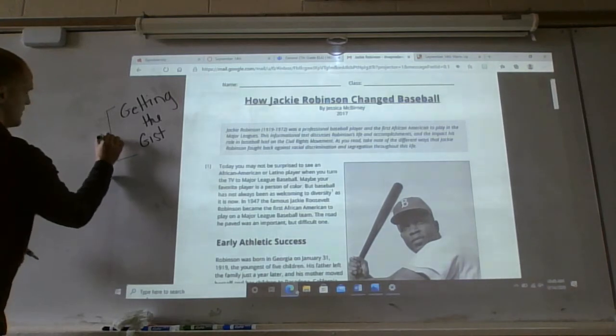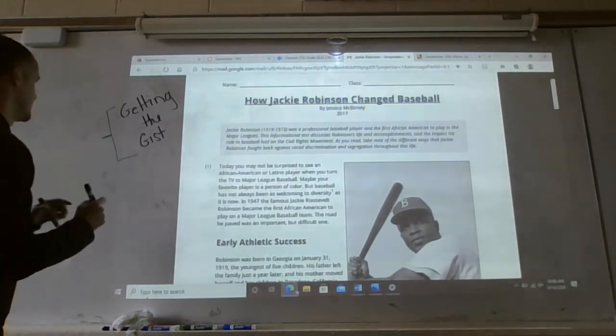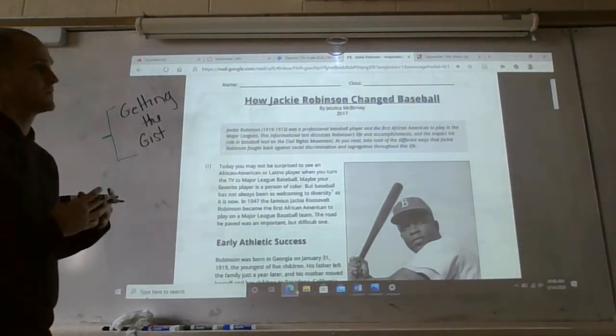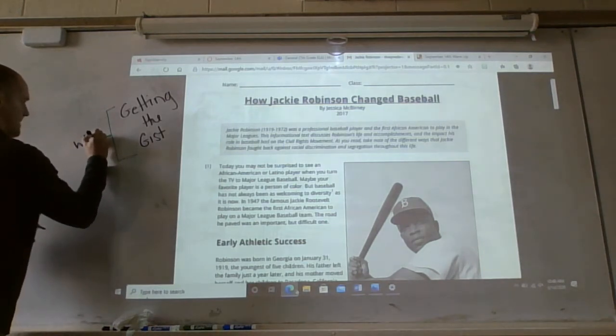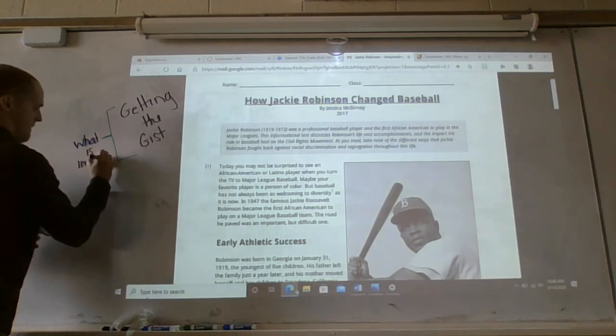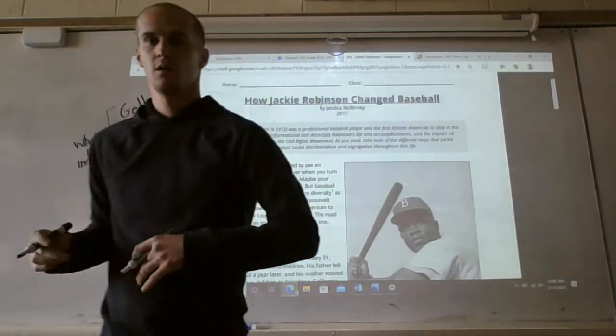In bracket notation, you make a bracket around what you're getting the gist of, and then right here, put that gist down. Now, to explain what the gist is, it's really just what's important. So it's what's important. Okay?